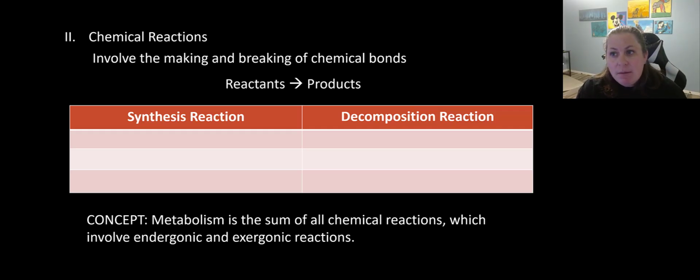So let's talk a little bit about some of our chemical reactions. Chemical reactions involve the making and breaking of chemical bonds. So we either put the bonds together or we break them apart. What goes into the chemical reaction is called the reactant, and what comes out is known as the product.